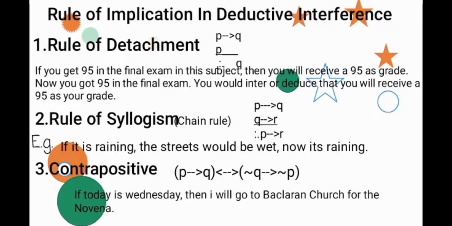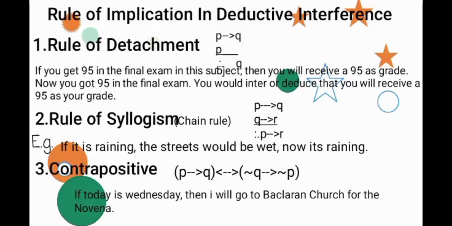Role of implication in deductive inference. Number 1, the rule of detachment: P arrow Q, P, therefore Q. The underline means P happens, and the three dots mean therefore. For example, if you get 95 in the final exam in this subject, then you will receive a 95 as your grade. That is P arrow Q, which has not happened yet.